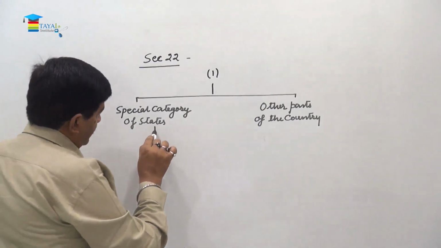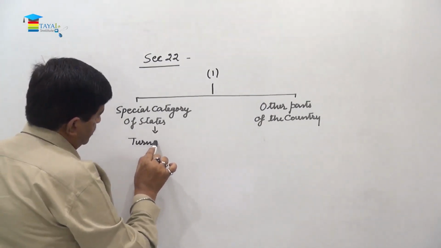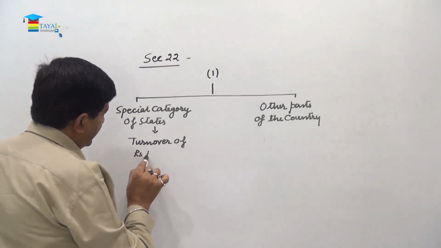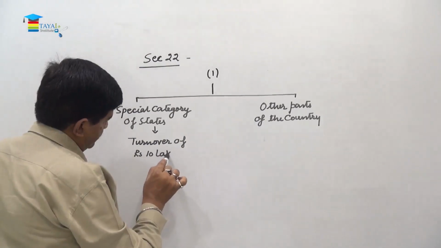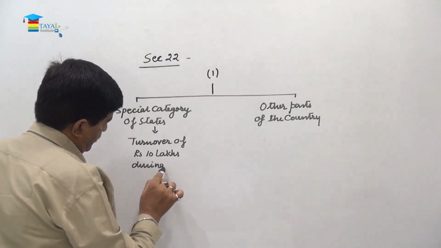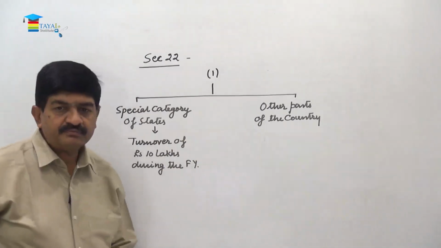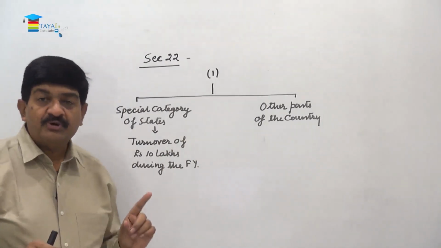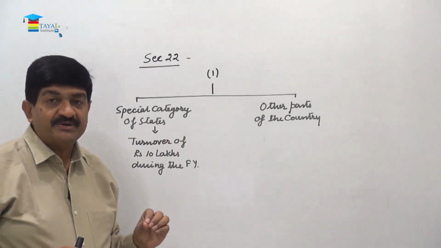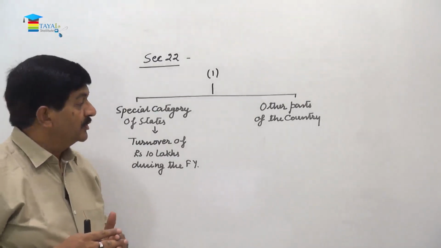So for them, turnover of rupees 10 lakhs during the financial year. In the rules, we'll talk about that when the turnover exceeds the limit, the person becomes liable to be registered and he has to make an application for registration within 30 days since he becomes liable to registration.